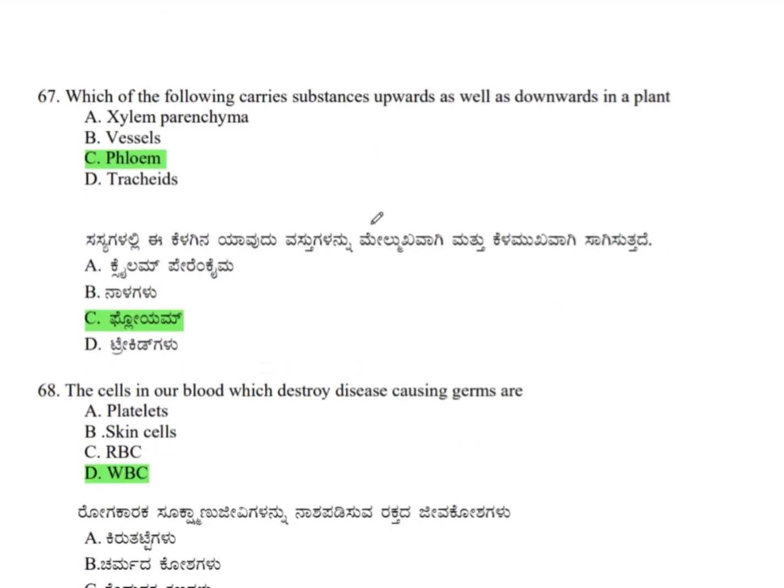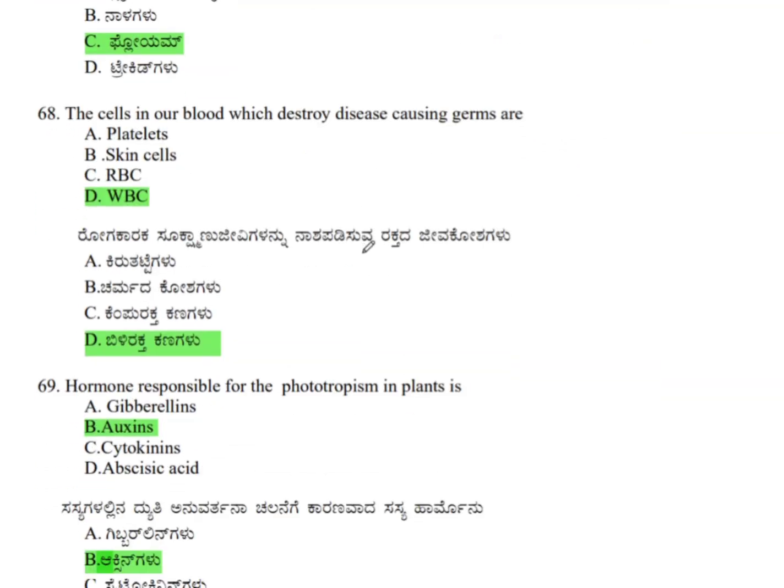Which of the following carries substances upwards as well as downwards in a plant? The correct answer is phloem. Phloem carries substances upward as well as downwards in a plant. Next question. The cells in our blood which destroy disease-causing germs are white blood cells. The correct answer is option D, WBC. WBC in our body destroys disease-causing germs.